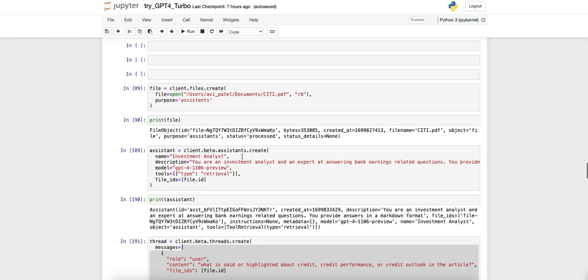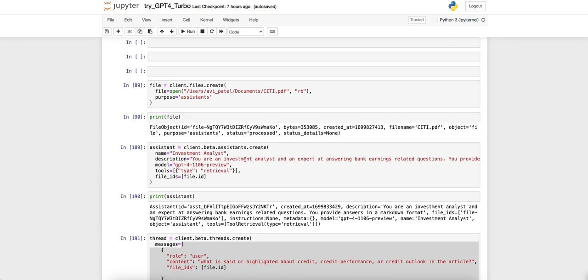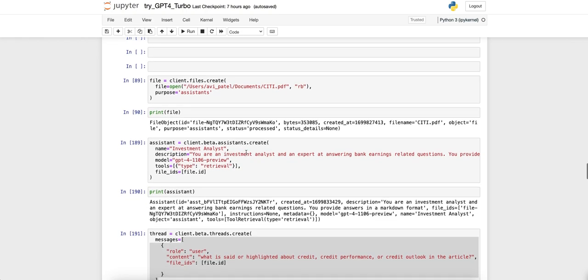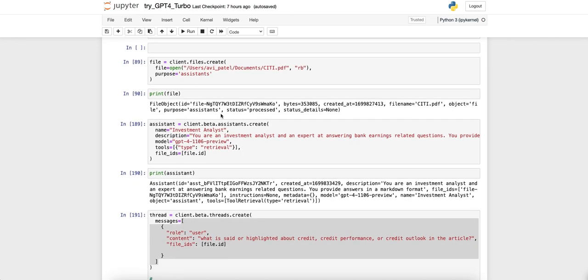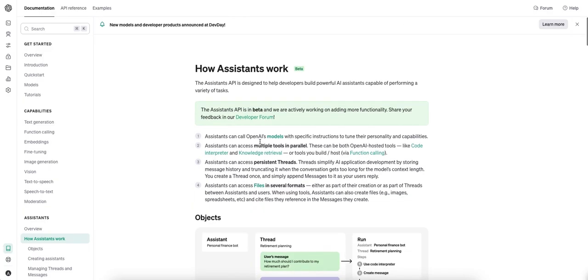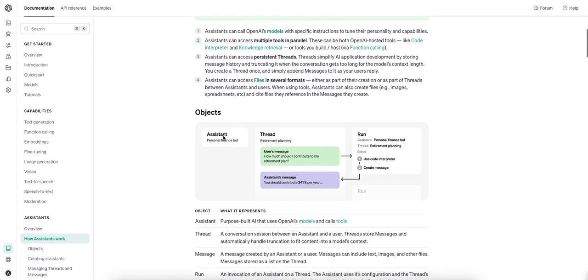So then here we go. This is where we're going to try out their Assistants API that they were talking about. Essentially the way it works is there are three objects: the assistant object itself, a thread object, and a run object. First you create the assistant object, and I'll show you what that looks like.